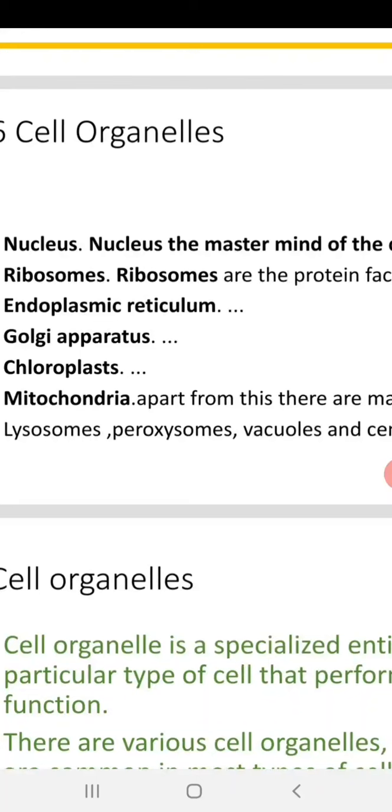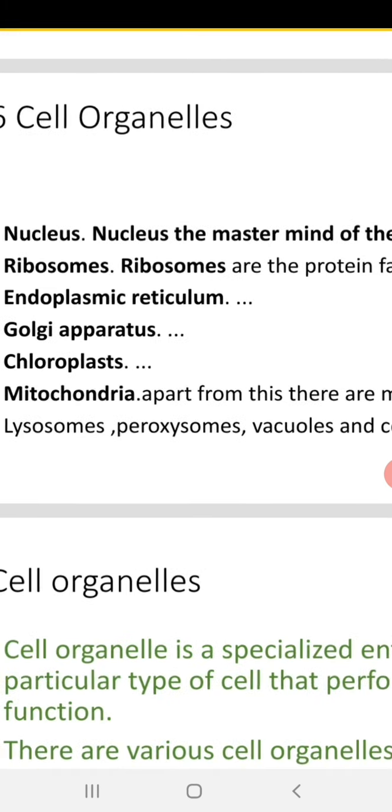Surrounding the nucleus, there are cytoplasmic cell organelles like ribosomes, endoplasmic reticulum, Golgi apparatus, mitochondria, lysosomes, peroxisomes, and, in the case of plants, chloroplast. These are the major cell organelles present in the cytoplasm.